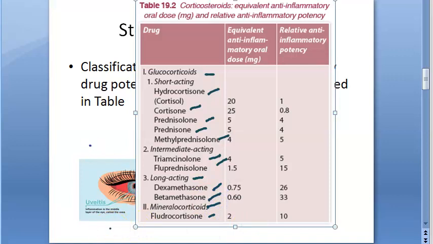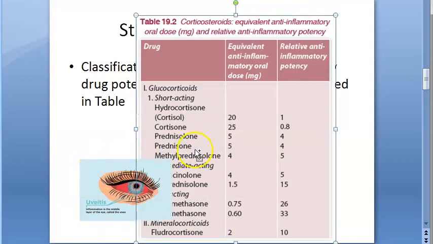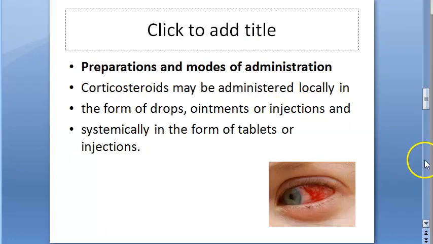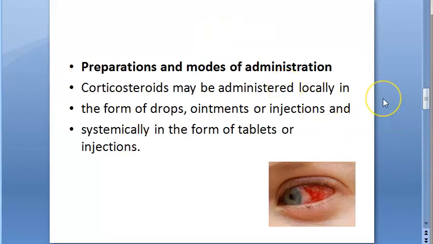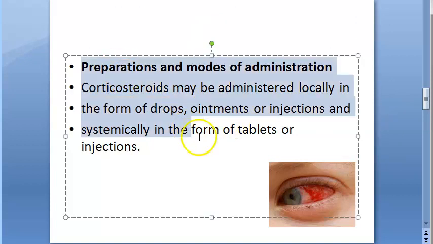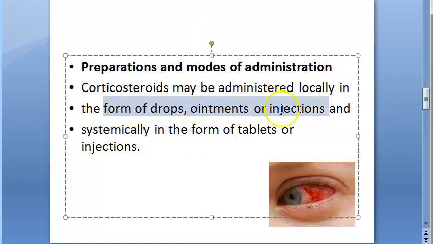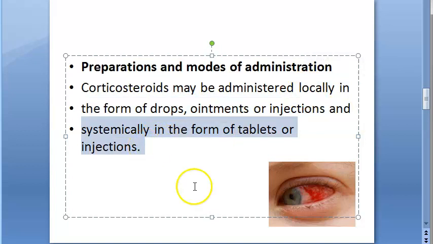So this was the classification as mineralocorticoid or glucocorticoid, and under glucocorticoid you have short acting, medium acting and long acting. So basically how will they give this? They will give it in the form of drops or ointments or injections. This is for local; for local also they are giving injection. Systemically they are giving tablets or injection, that is oral or injection. Okay.